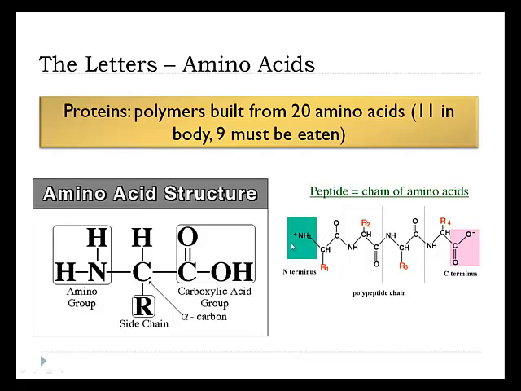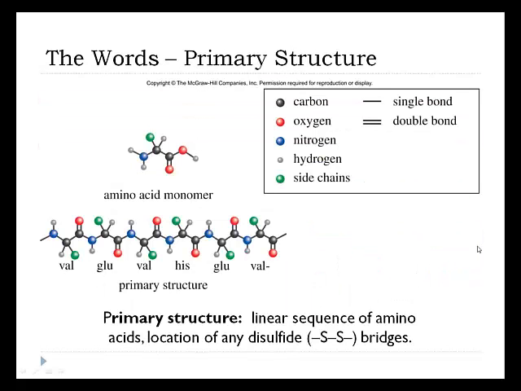And it's from the carboxylic acid on one, hooking up with the amine of the other. These are our letters, single amino acids. This is a word as part of our peptide. The words, the actual order of the amino acids, are what we call the primary structure of a protein, right? Amino acids have an amine on one end, a carboxylic acid on the other end. The R is what makes the letters different from one another, an A versus a B versus a C.